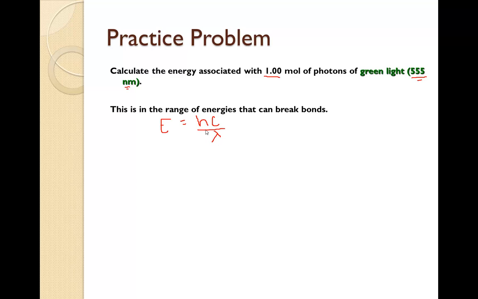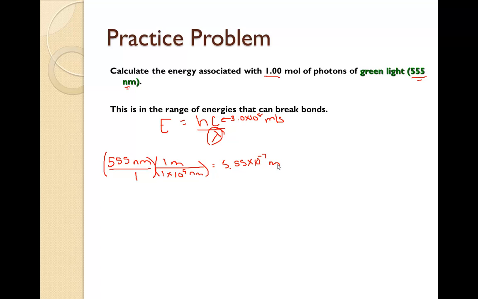However, because the speed of light, 3 times 10 to the 8th, is in meters per second, that means we need the wavelength in meters before we can go on. So 555 nanometers over 1. Nano means 9. So 1 times 10 to the 9th nanometers is equal to 1 meter, which means 5.55 times 10 to the negative 7 meters.